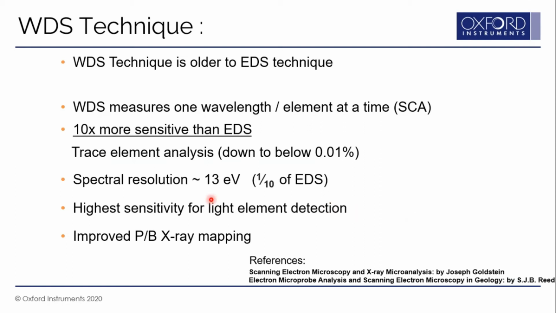So typically spectral resolution is between 10 to 13 eV, whereas for EDS, as we have seen, the spectral resolution is 127 eV. So WDS resolution is almost 1/10 of the EDS. Now, because of the detector used in WDS, we get much higher sensitivity for light elements, and the peak to background ratio for WDS detectors is very good, which can be used nicely for element analysis and mapping. So this is how WDS differs compared to the EDS system.